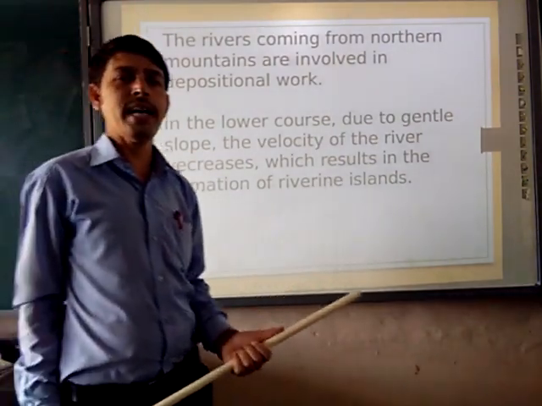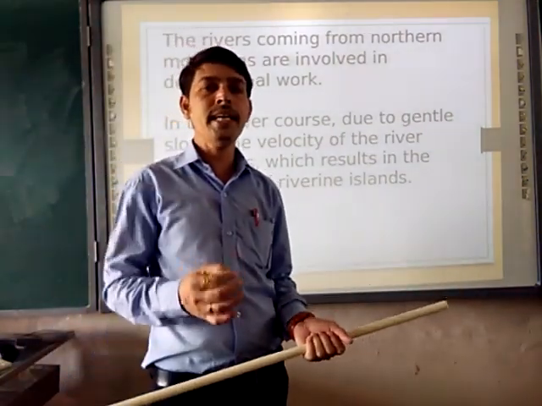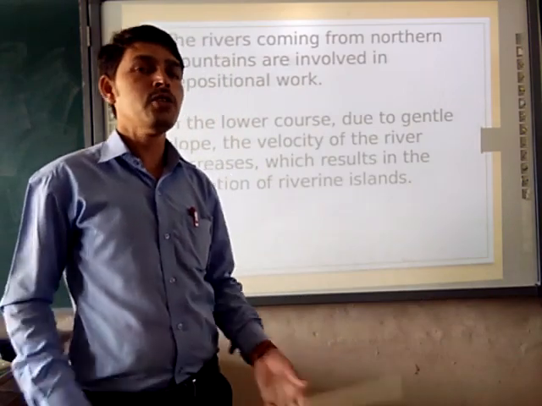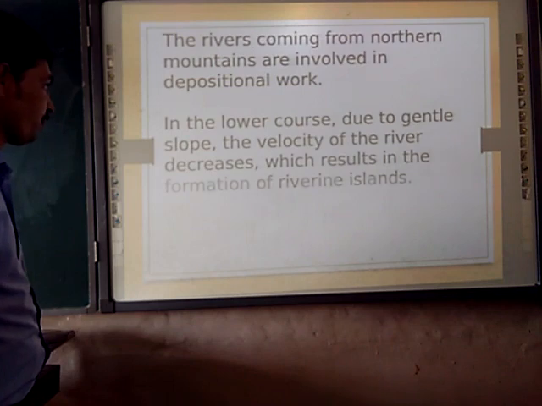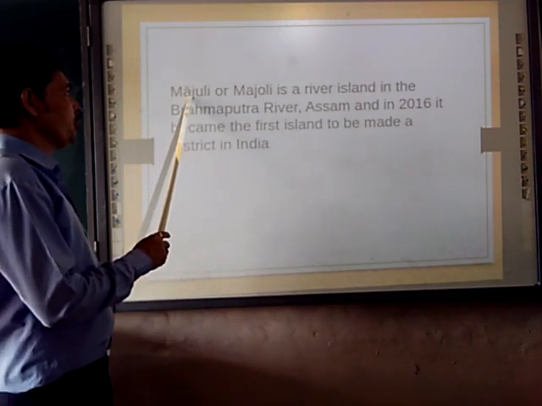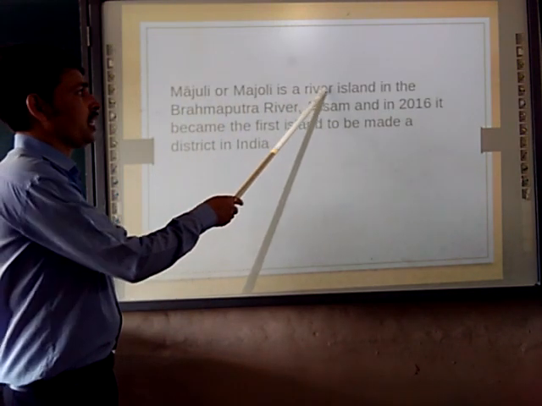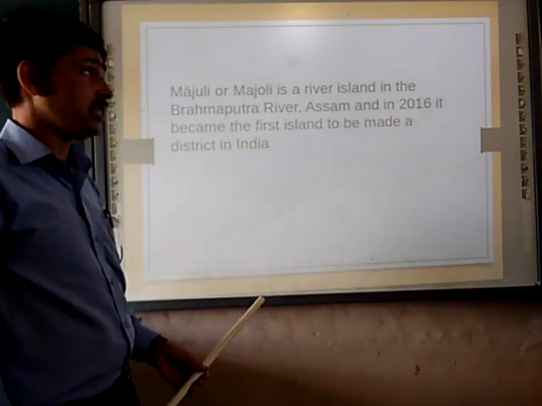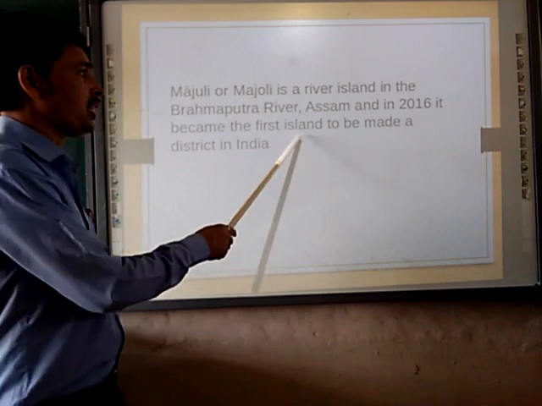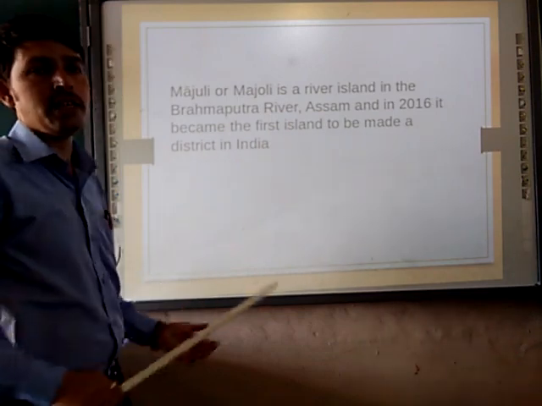So how are riverine islands formed? And in India, where are the river islands? Let's see where it is. It's a very interesting aside for you. Majuli is a river island in the Brahmaputra river, Assam, and in 2016 it became the first island to be made a district of India.